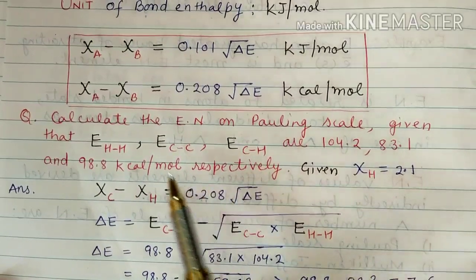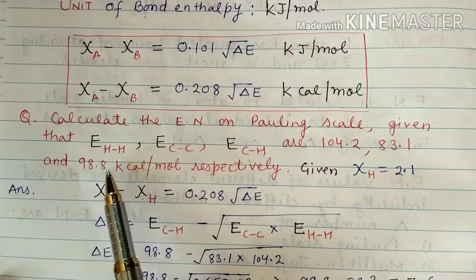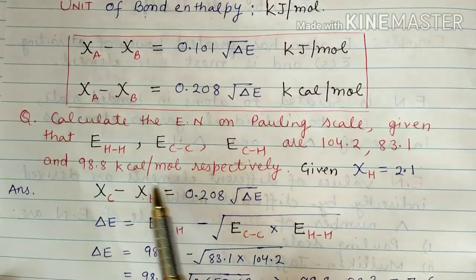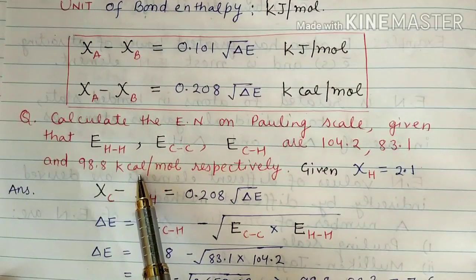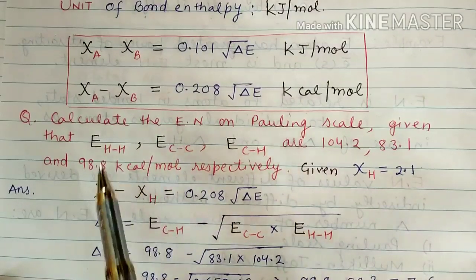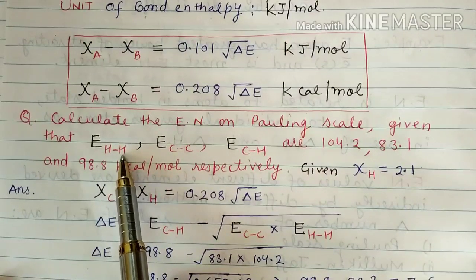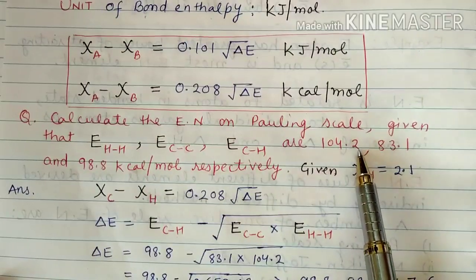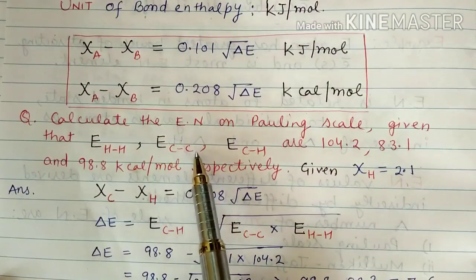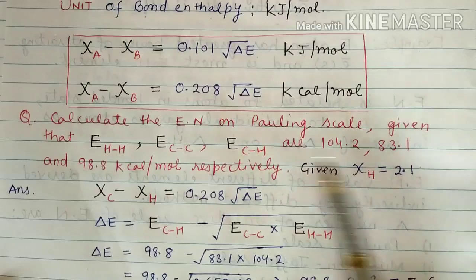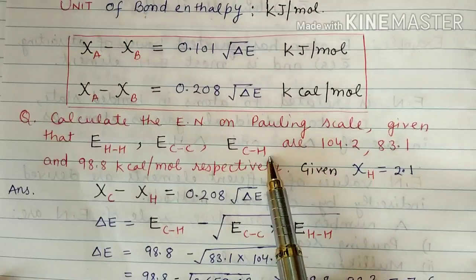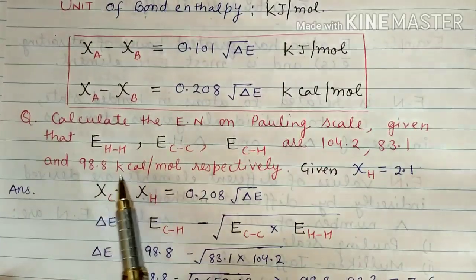So the bond enthalpy of hydrogen is given as 104.2, carbon-carbon is 83.1, and carbon-hydrogen is 98.8 kilocalorie.